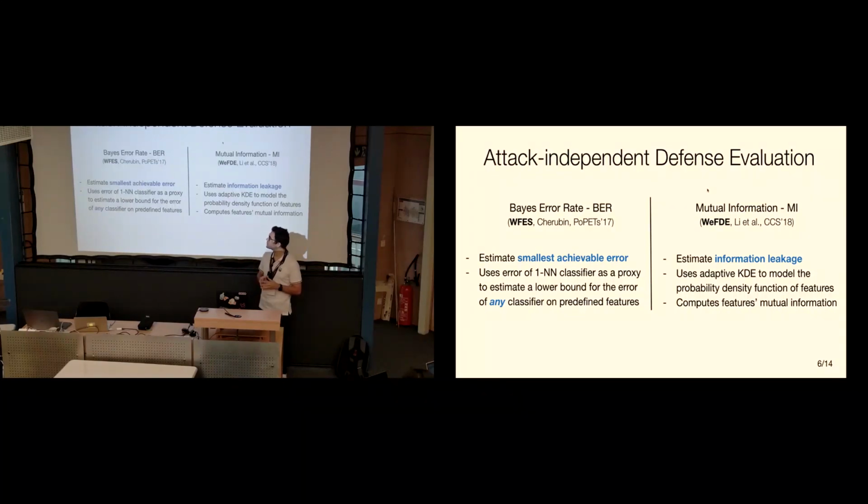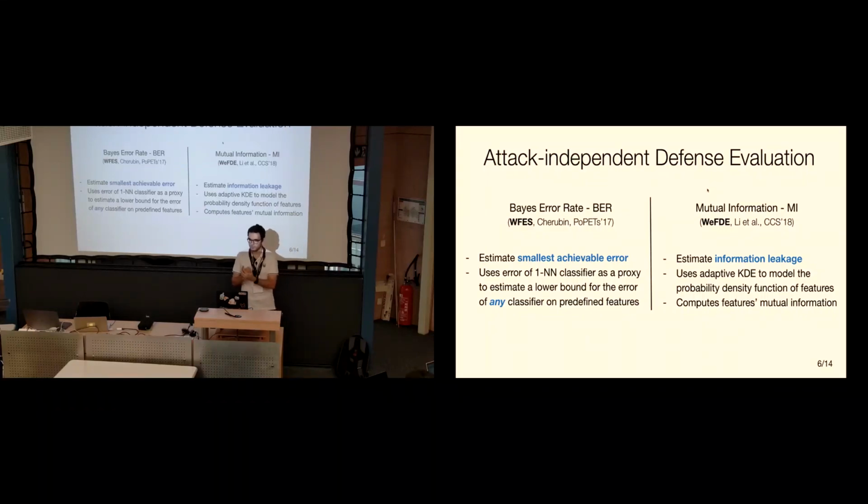So one such work was proposed in a past PETS, a framework called WFS that tried to estimate the Bayes error rate. In simple terms, the Bayes error rate, and this framework, try to estimate the smallest error that any classifier could achieve given a predefined set of features. And the way that WFS computed this Bayes error was by using the error of a one nearest neighbor classifier as a proxy to estimate the lower bound of that error on any classifier.